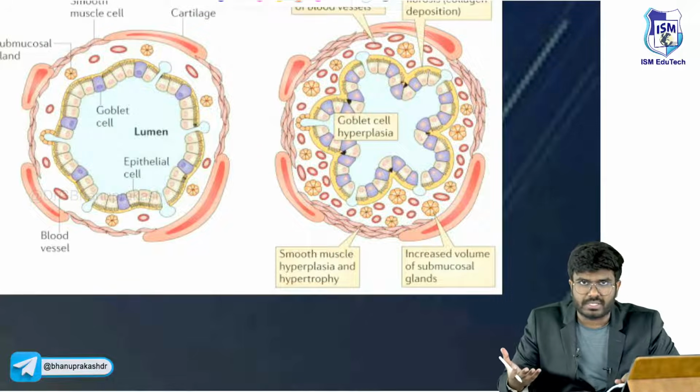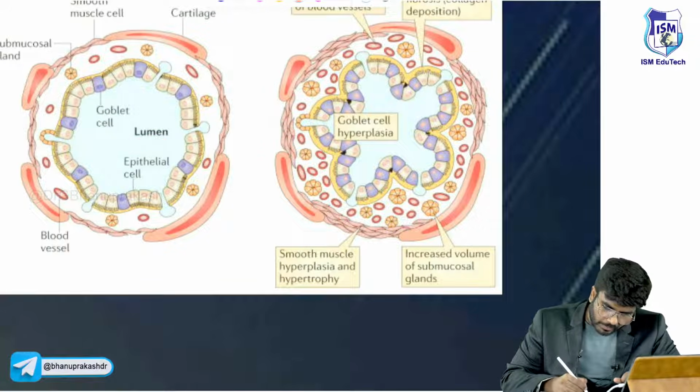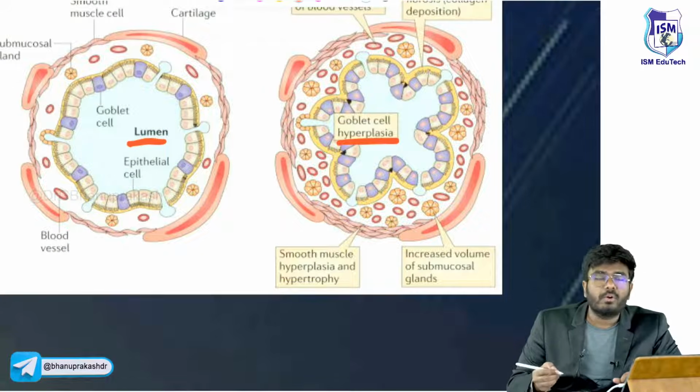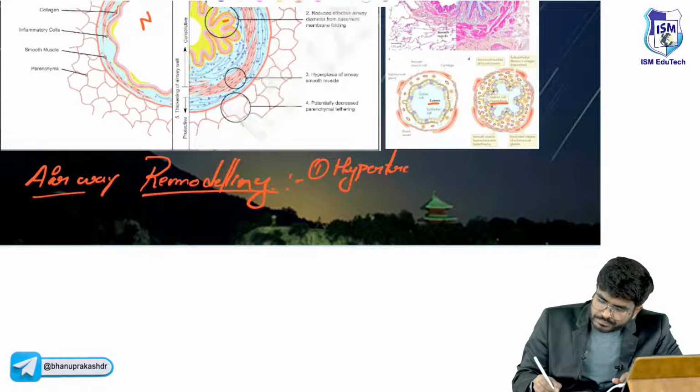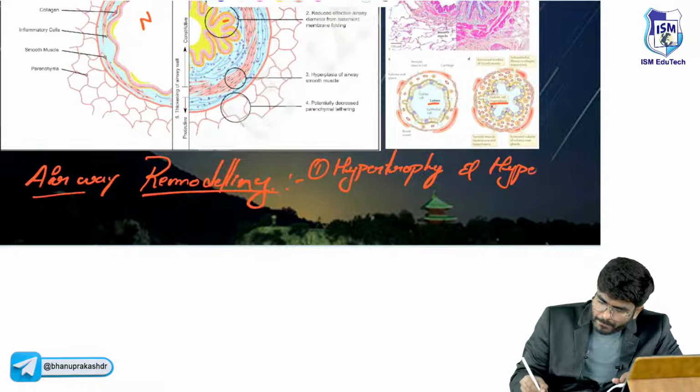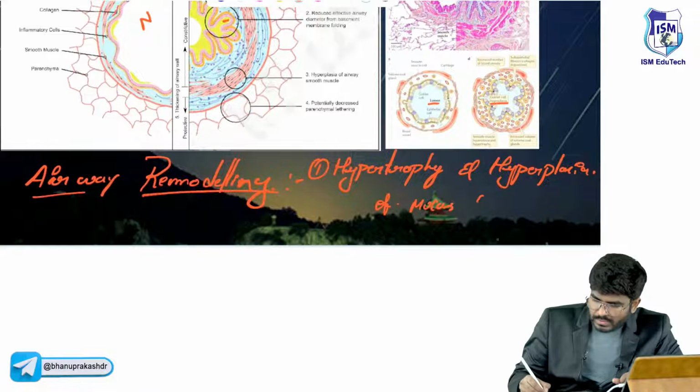Goblet cells are the mucus-producing cells. Compared to the normal, here there is goblet cell hyperplasia. So the first thing in airway remodeling is hypertrophy and hyperplasia of mucus glands, the goblet cells.